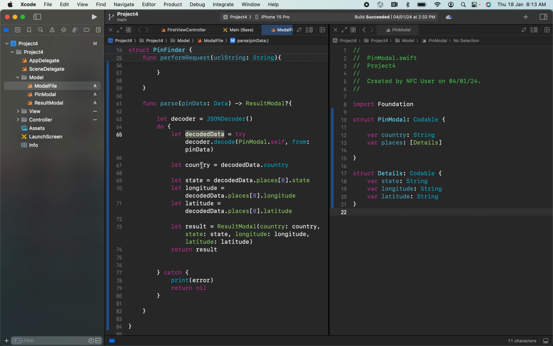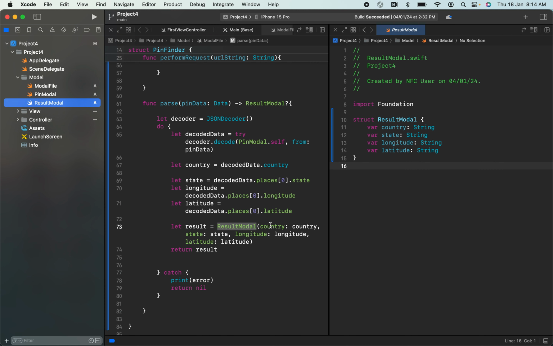After that, I have four constants I have been entering here. Country means decodedData, that is the PinModel here, dot country. State means decodedData.data.places. In that array, first, I'm taking the state, longitude and latitude for these constants here. After receiving these four constants, I'm passing them into the result model that we have seen here. In the result model, for country, state, longitude and latitude, these four parameters I'm passing into the result and returning that result. So this is what is happening in this parsing function.